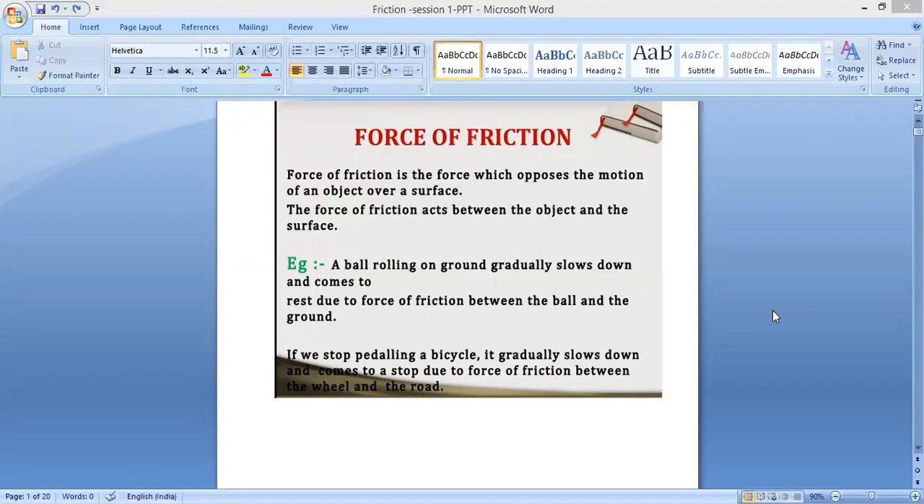If you stop pedaling a bicycle, it gradually slows down and comes to a stop due to the force of friction between the wheel and the road. Clear? The same principle applies for the bicycle. If you want to stop, you can see that first it slows down, then slowly it stops because of the force of friction between the wheel and the road. So force of friction is good. Otherwise, any object would keep on moving. If you put a pencil rolling on the floor or a table, you can see that first it moves, and after some time it stops because of the friction. Otherwise, it would keep on moving.